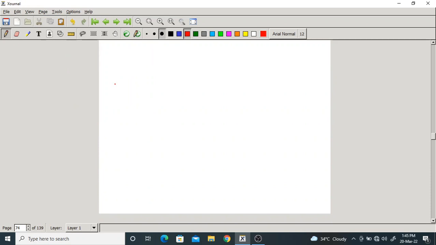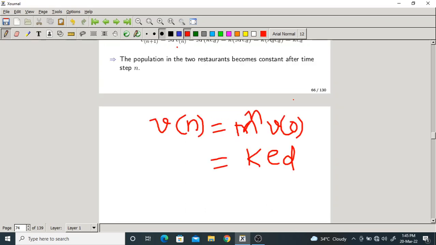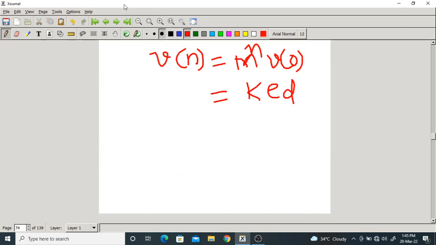Okay, let us take the next time step. So as of now, what do we know? V of n equals M to the power n times V of 0, that is nothing but some k into ED. Let us take the time step of n plus 1.